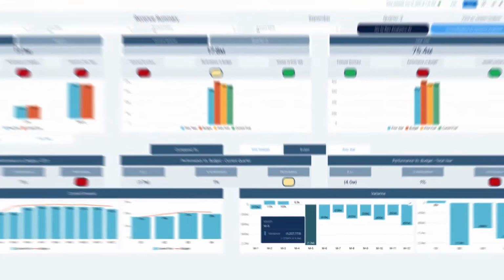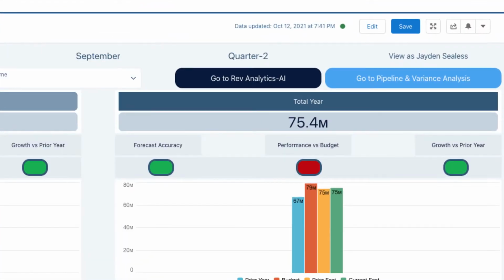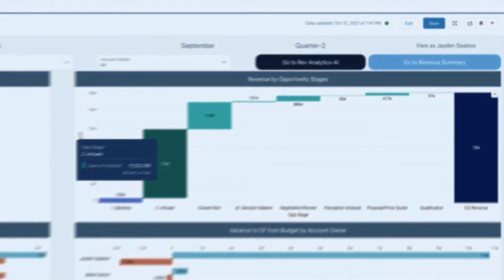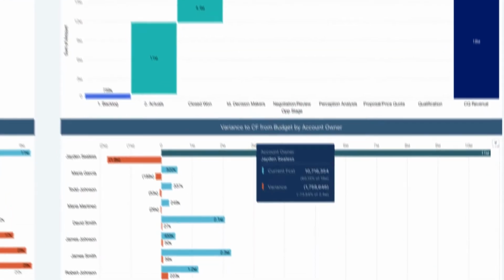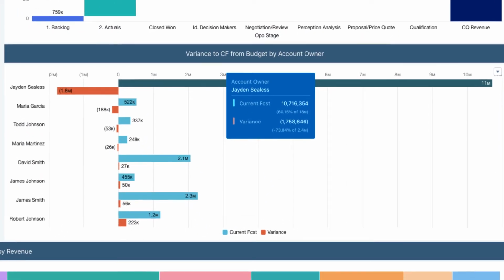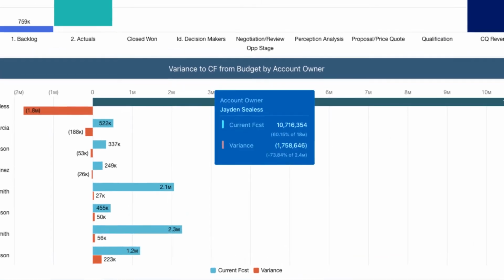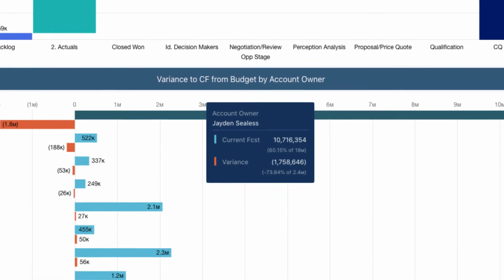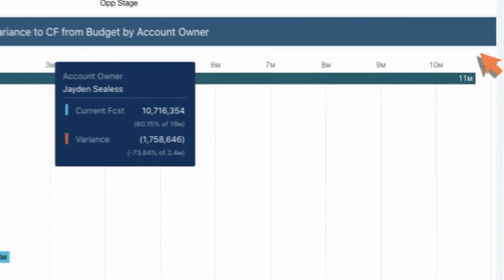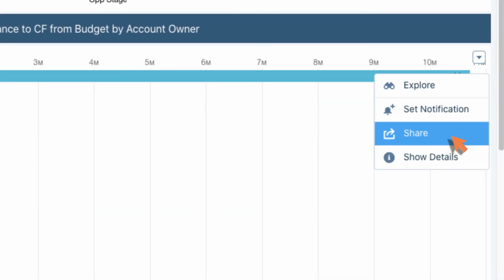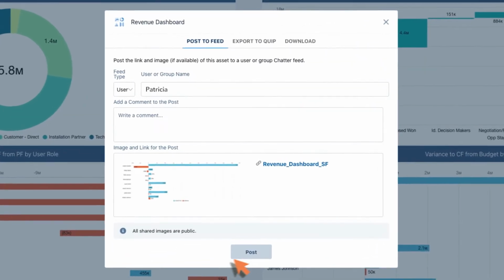To learn more about this variance, Fiona navigates to the Pipeline and Variance Analysis section. Here, she can drill down on the risk to the forecast and even track revenue by opportunity stages. Immediately, she can see that one of the account owners, Jaden, was responsible for losing a big opportunity, and that's where most of the variance is coming from. Fiona now knows what she wants Patricia to concentrate on, and immediately shares this section with her.